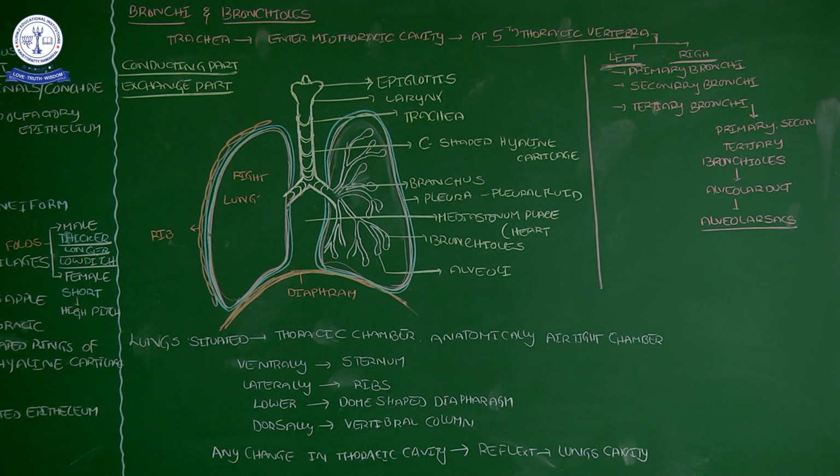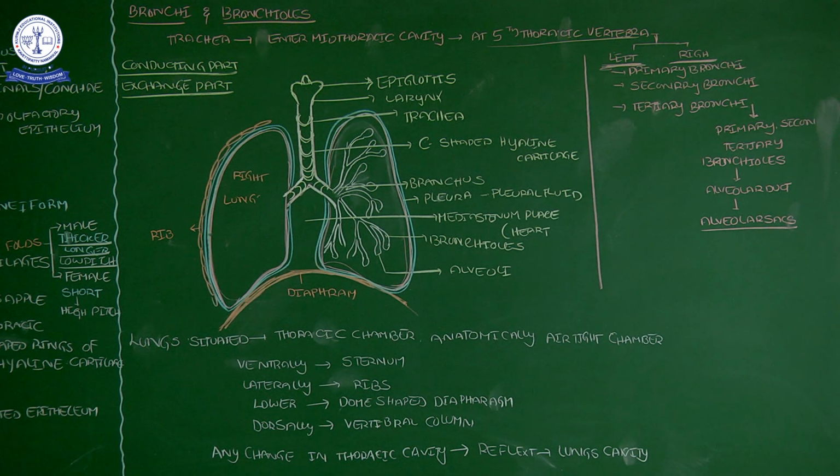This is a rough diagram of the lungs. See here, this is the trachea. The trachea splits at the fifth thoracic vertebrae into bronchi: primary, secondary, then tertiary, and then continues to the bronchioles: primary bronchiole, secondary bronchiole, tertiary bronchiole. The edge of the tertiary bronchiole leads to the next part, the alveolar duct. The alveolar duct then opens into the gas exchange part, the alveolar sac.